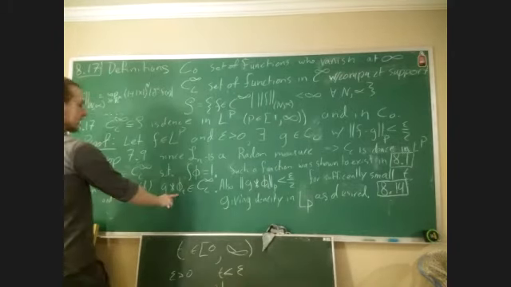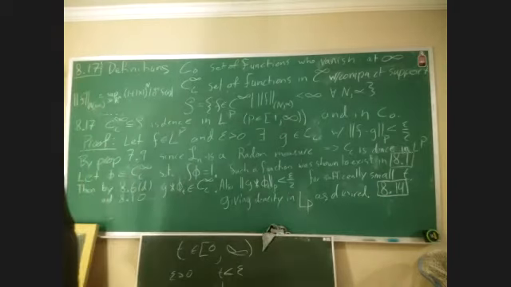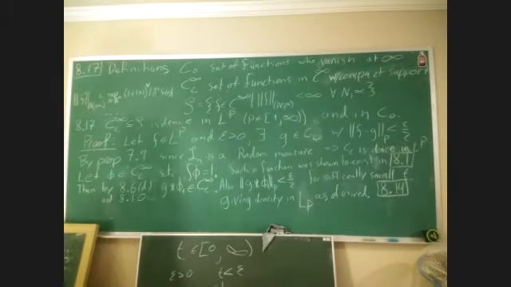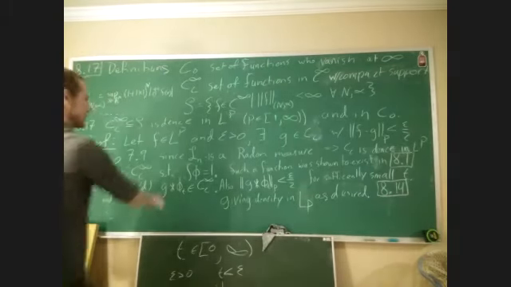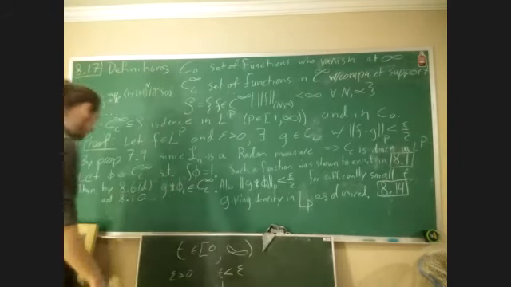Since both of these guys have compact support, the Minkowski sum of them has compact support, which means it's equal to the closure. And then we get that this guy also has compact support.